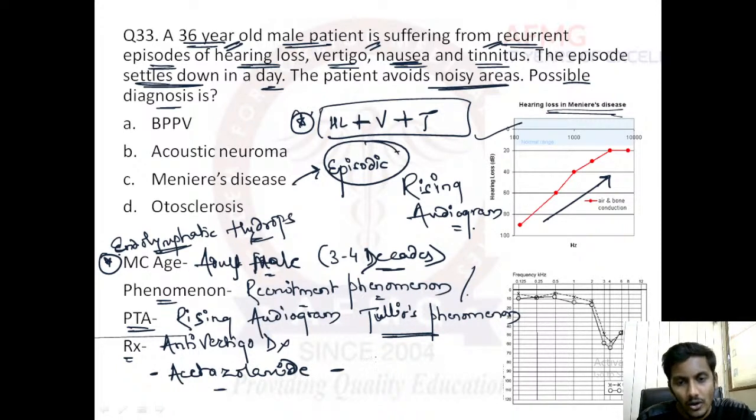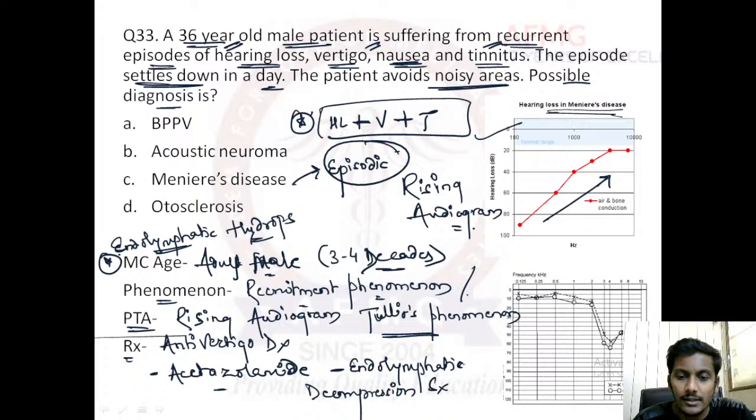If the patient is not responding to medical treatment, then we can perform endolymphatic decompression surgery. For this surgery, the landmark is Donaldson's line. So the answer to this question 33 is Meniere's disease, which is episodic, the glaucoma of the ear, or endolymphatic hydrops, commonly seen in adult males, with recruitment, Tullio and Tumarkin's phenomena, a rising audiogram, and treated with anti-vertigo drugs.